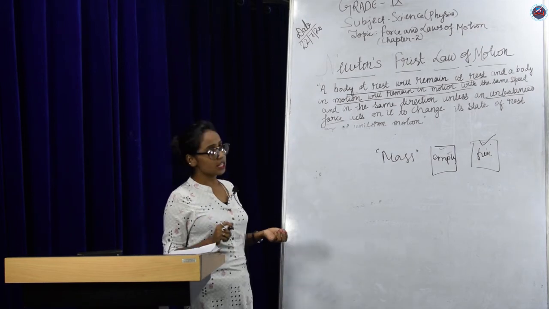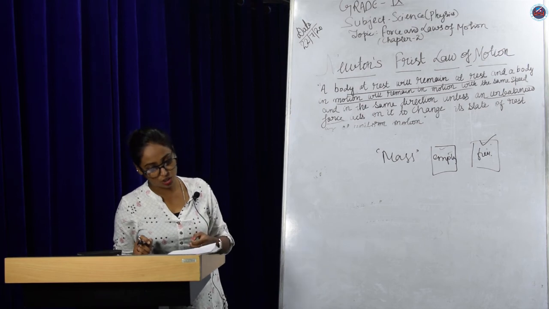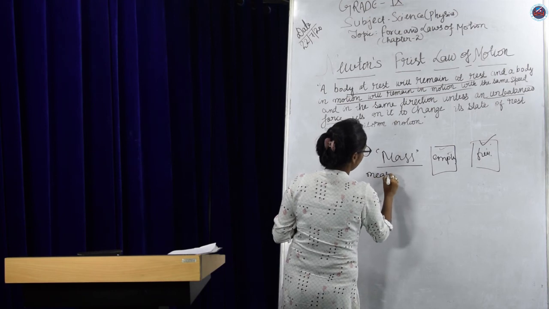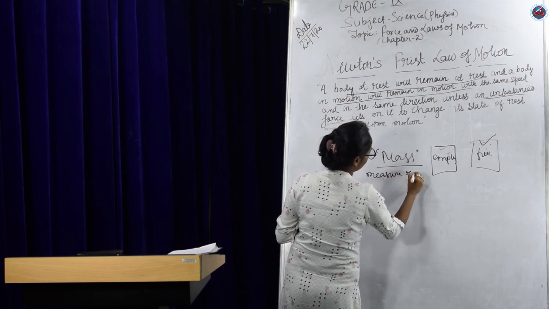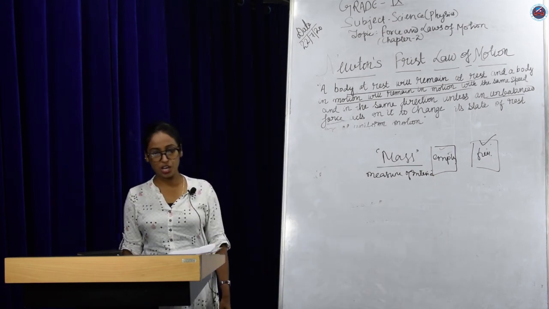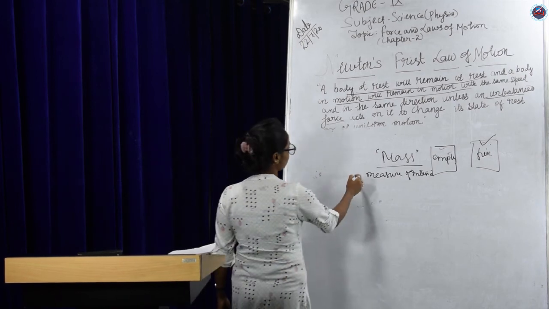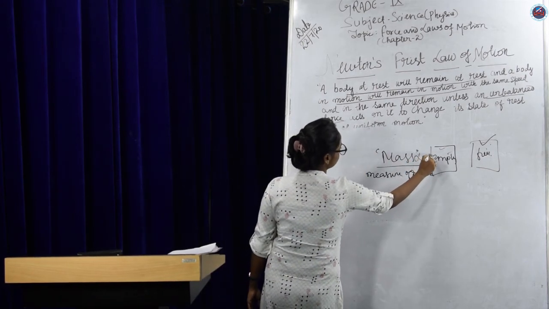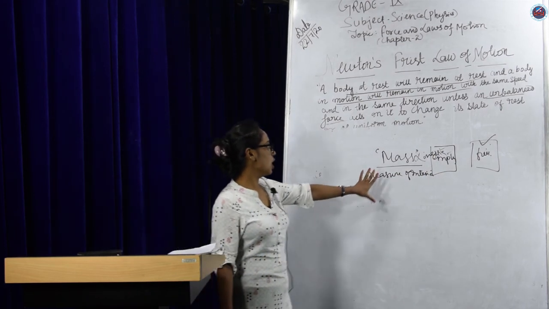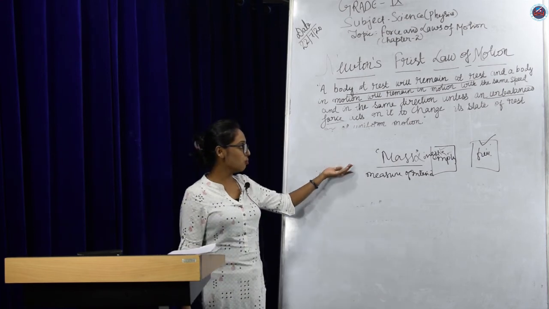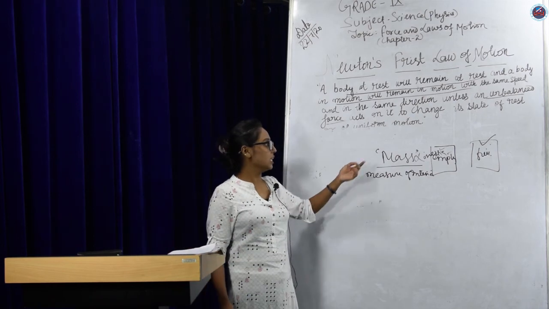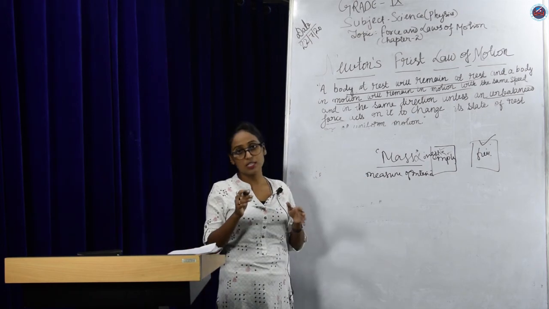Thus, we can say that mass is a measure of inertia, and inertia is proportional to the mass of the body. So this is the relationship between mass and inertia. When a body has more mass, it will give more resistance or more inertia than a body which is lighter or which has less mass.